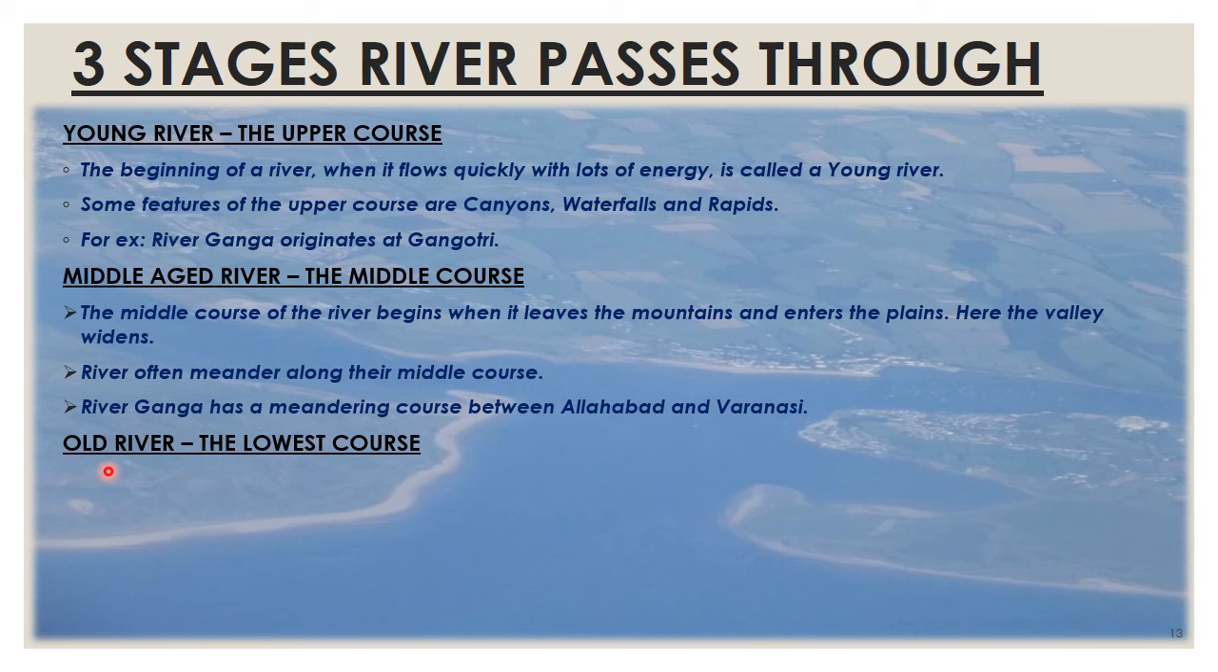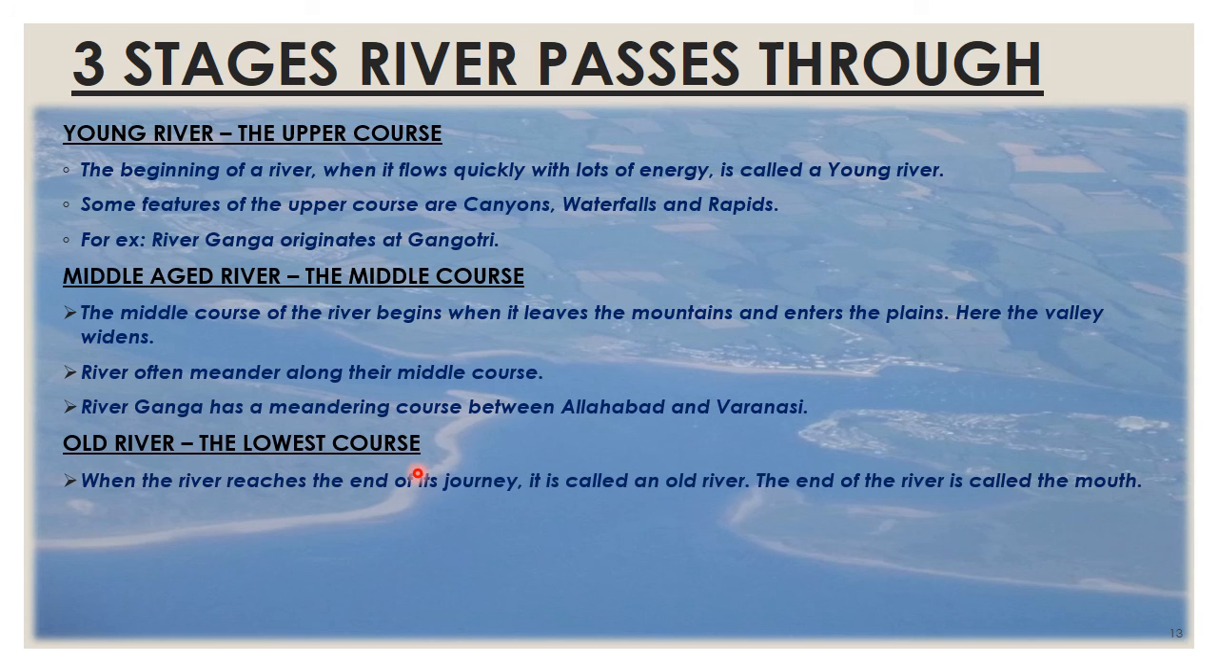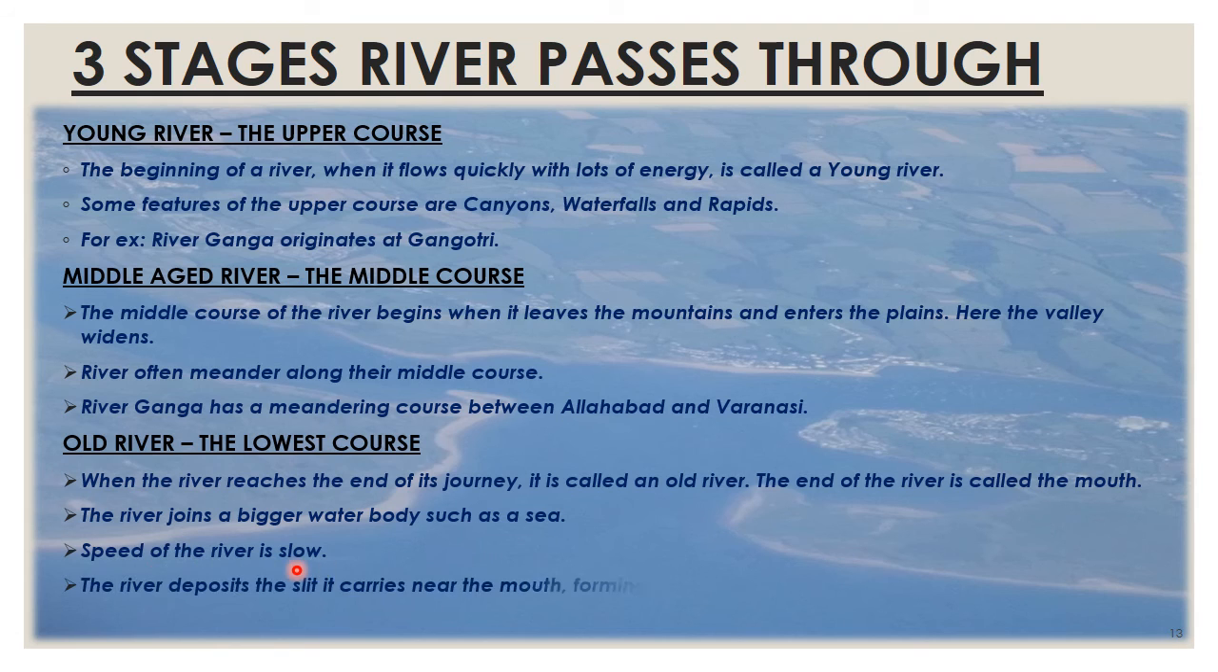The third stage is the old river, the lowest course. When the river reaches the end of its journey, it is called an old river. The end of the river is called the mouth. The river joins a bigger water body such as a sea. Speed of the river is slow here. The river deposits the silt it carries near the mouth, forming a triangular shaped land called delta.